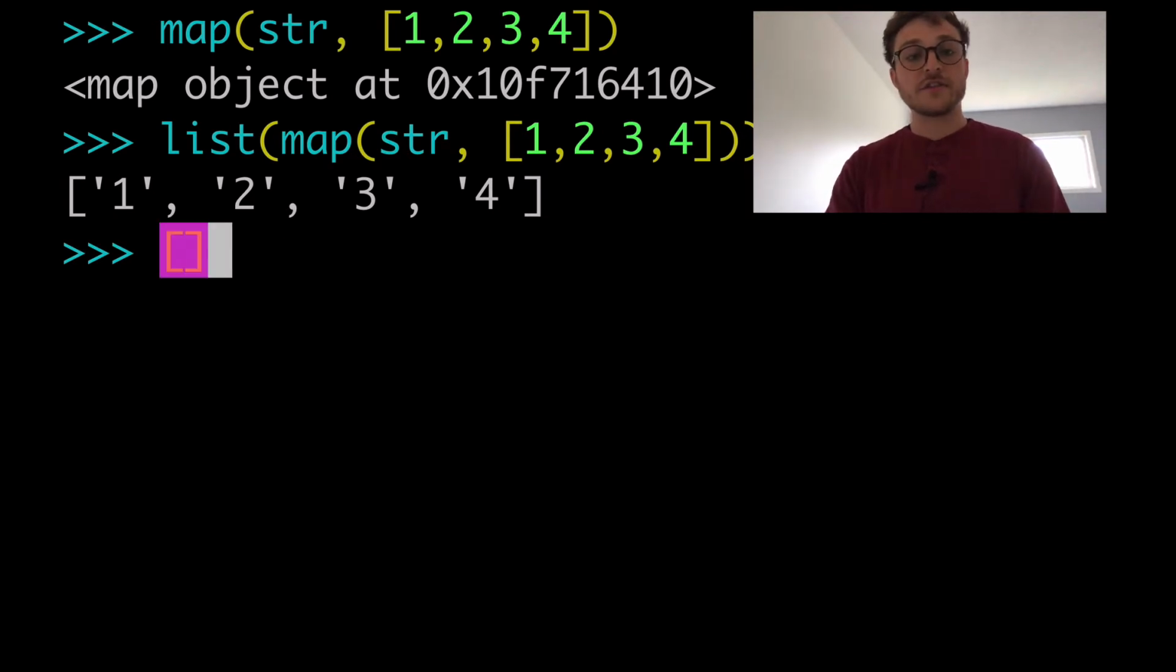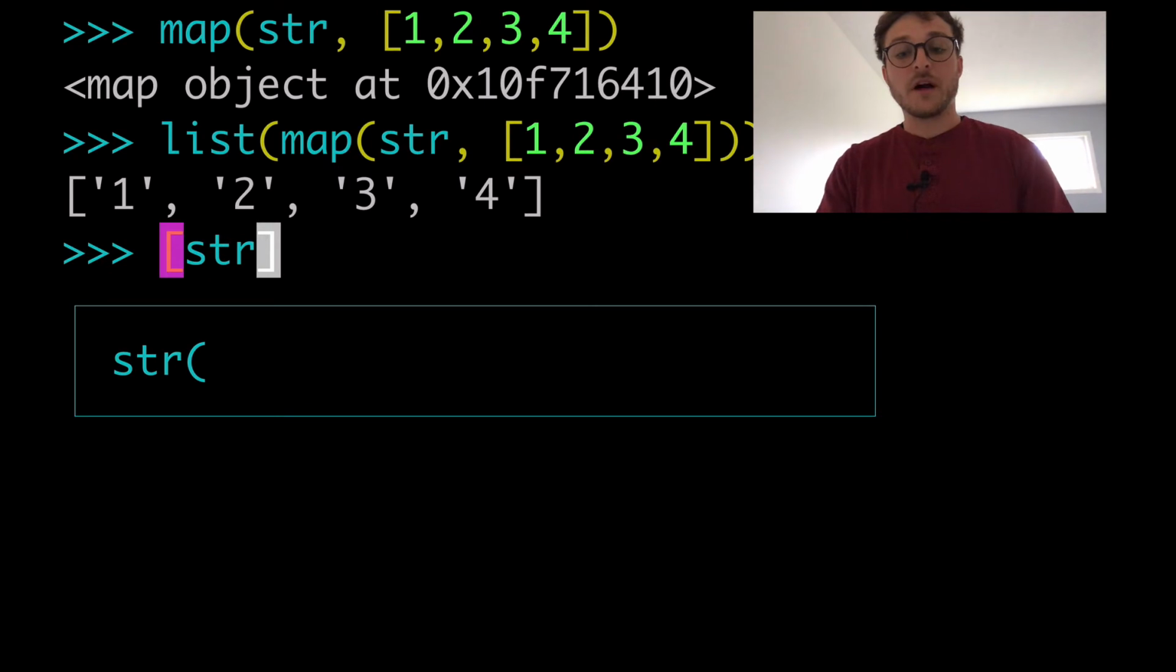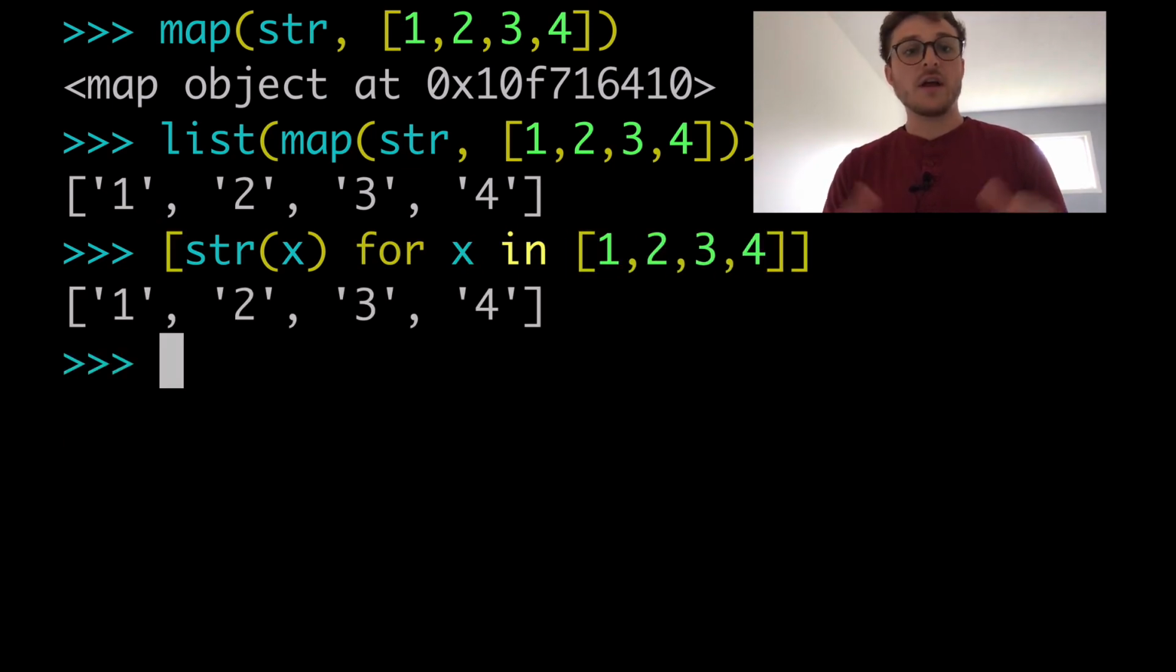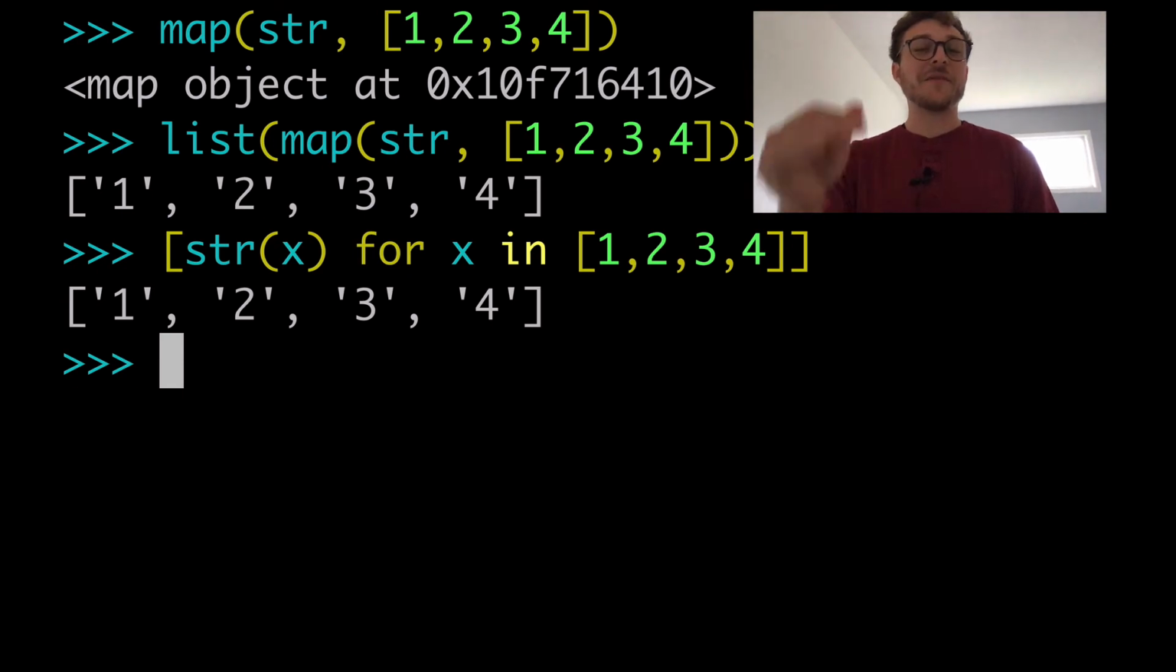If we did a list comprehension, it would just work out of the box. So we would do str(x) for x in 1, 2, 3, 4, and it just returns it out of the box. I didn't have to wrap list around it. So there's the map versus the list comprehension.